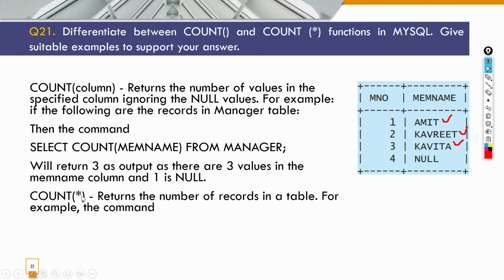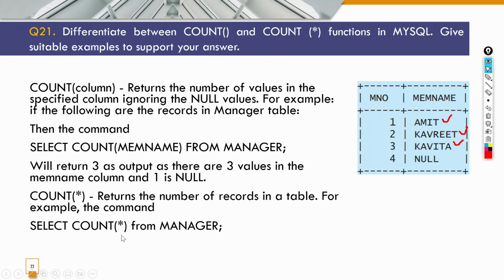Whereas count star returns the number of records in a table, that means it doesn't go and see the number of values in a specific column. वो एक column के अंदर नहीं जाके check करता, वो सारे columns के अंदर देखता है कितने records हैं, ठीक है. So it actually goes and checks the entire table and sees how many records are there.